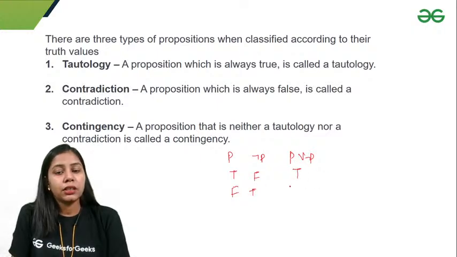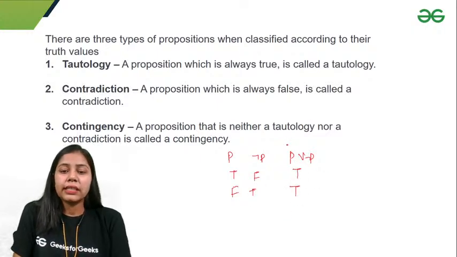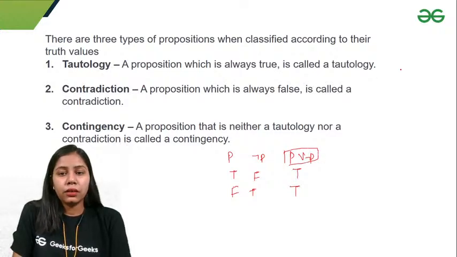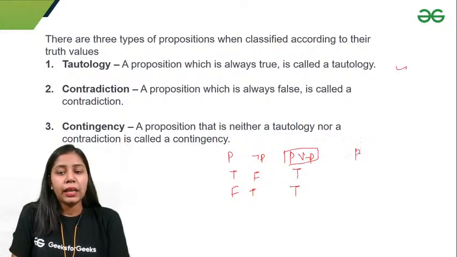If I take P or negation P, it is always true. So I can say that P or negation P is a tautology. And if I take P and negation P, right?